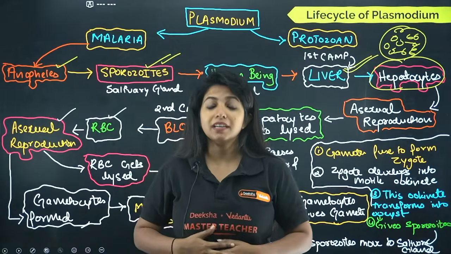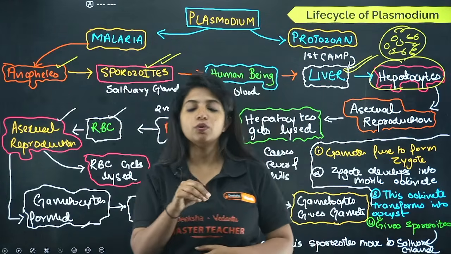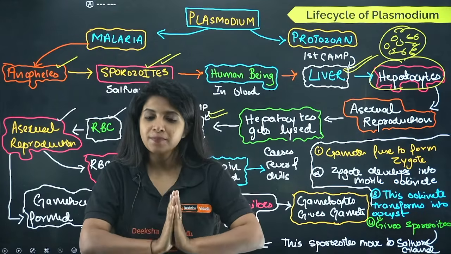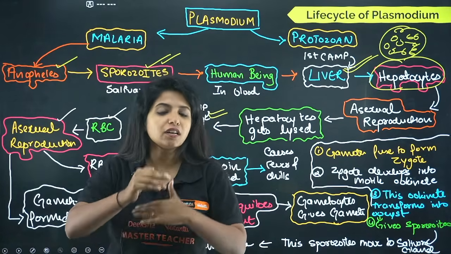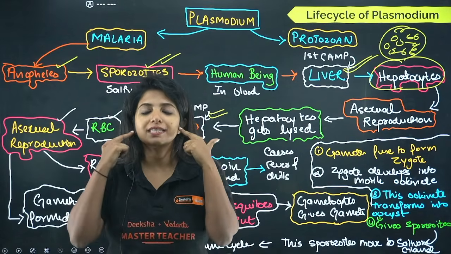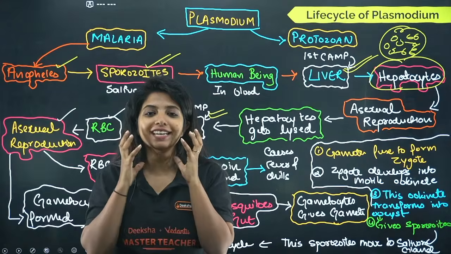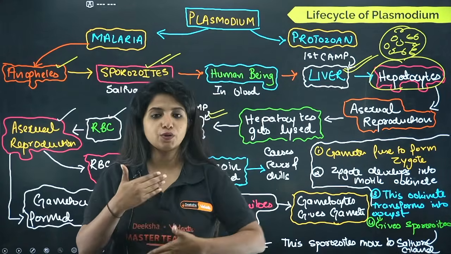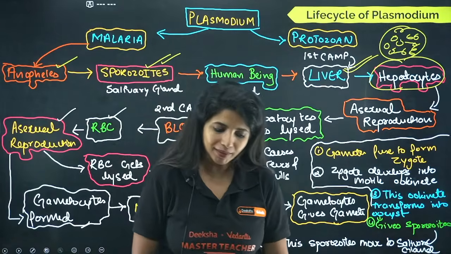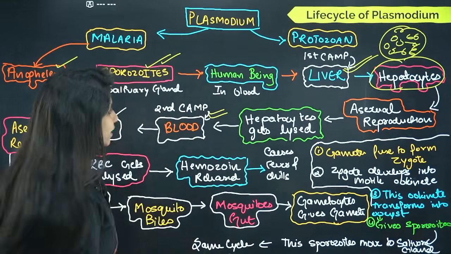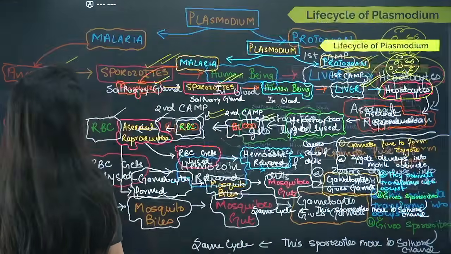Inside their gut, the gametocytes are going to form the gametes. They are going to undergo sexual reproduction out there and form a stage, then transfer into another stage, and basically from the gut of the mosquito it comes to the salivary gland of the mosquito and stays there in the sporozoite stage. And again the cycle goes on. Okay? So this is how things happen in the case of malaria. I hope now it is clear, Purvi.